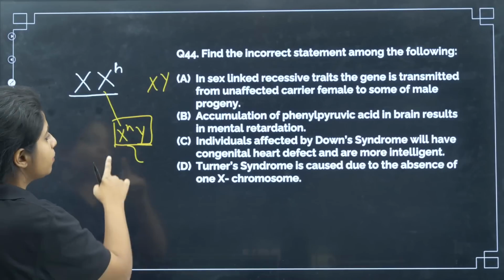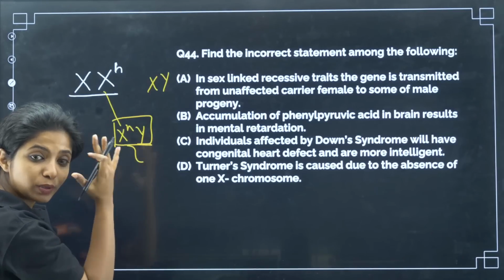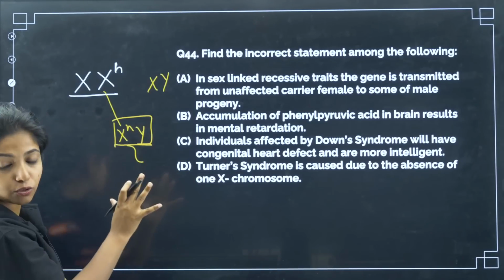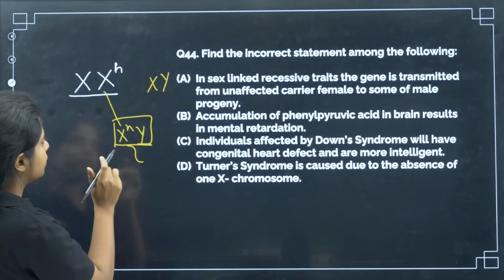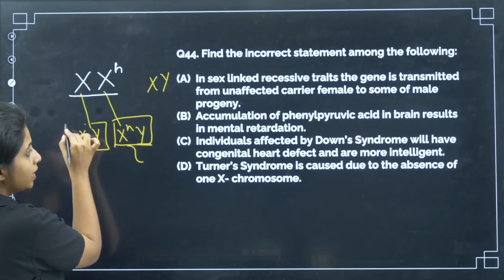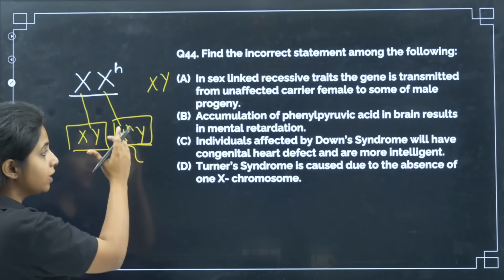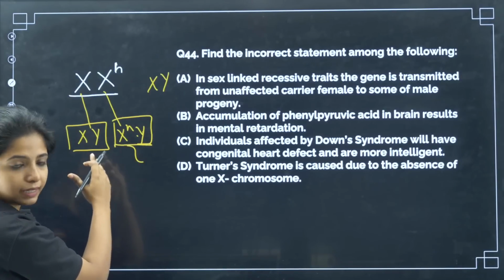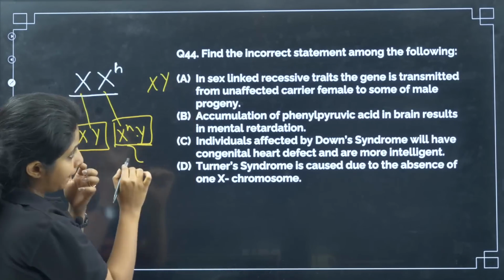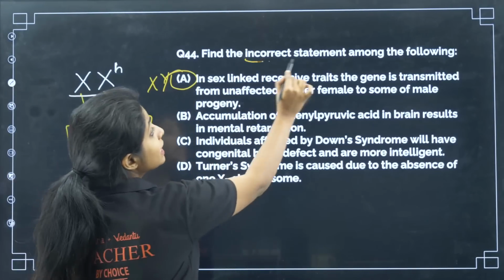Because in males there is no other X chromosome to show the effect, which is why the males are going to be affected if they have at least one X chromosome that is affected. So this guy is affected. But what if this X chromosome came and this Y came? Then it's not affected. So can I say some of the male progeny are going to be affected? Yes, only some, not all of them, right? So this is correct. What we have to find out? We have to find what is incorrect.